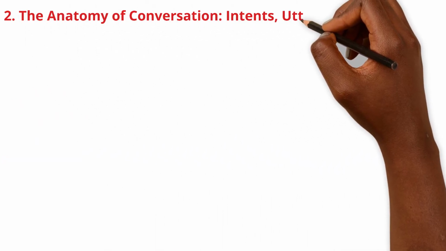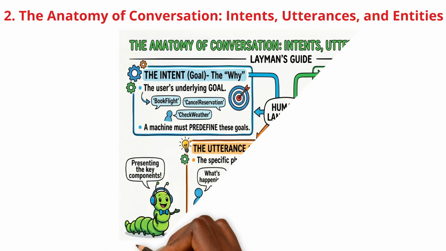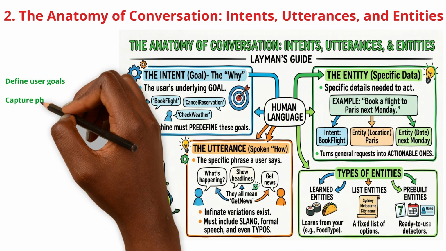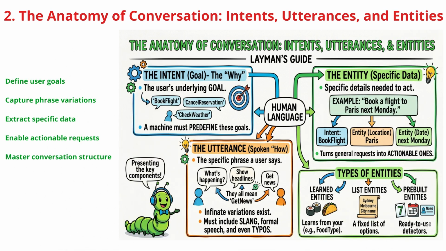To understand how AI truly listens, we have to look at the anatomy of a conversation, which is built on three pillars: intents, utterances, and entities. First, the intent is the why, the underlying goal, like booking a flight or checking the weather. Next is the utterance, or the how.